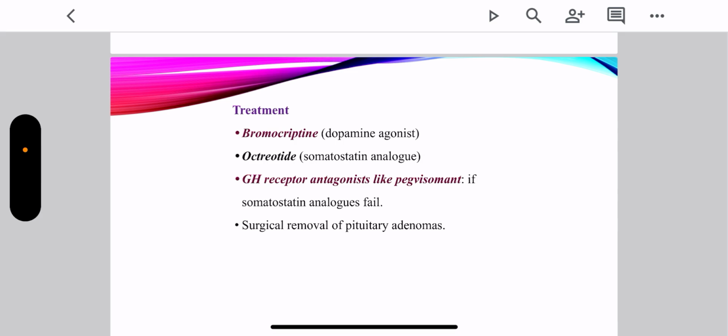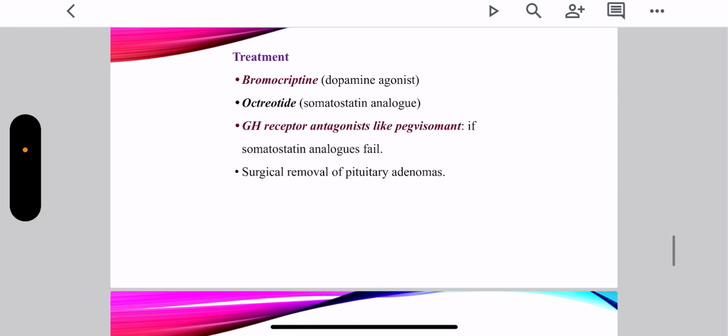Octreotide is an analog of somatostatin. A growth hormone receptor antagonist can be given if somatostatin analogs fail. And in extreme cases, like I had already told you, it can be caused by a benign tumor of the pituitary gland. So surgical removal of pituitary adenomas is advised.